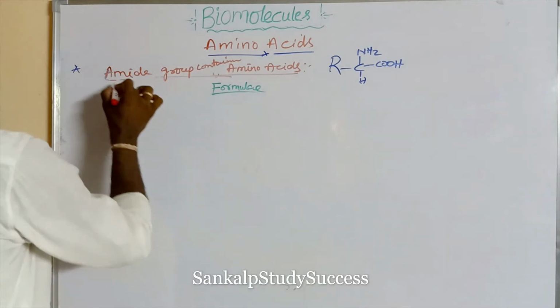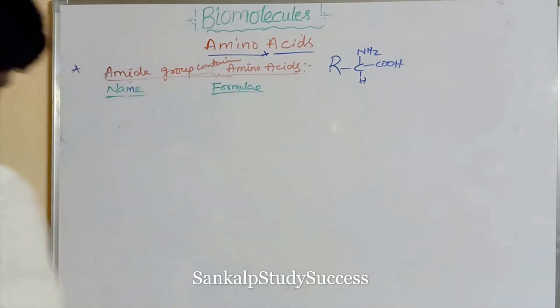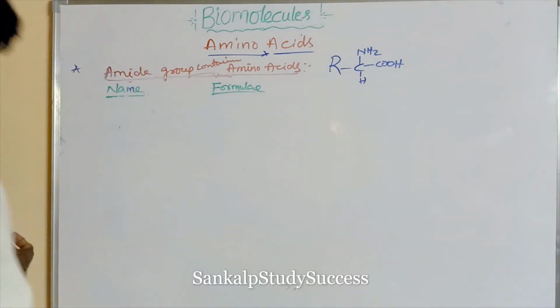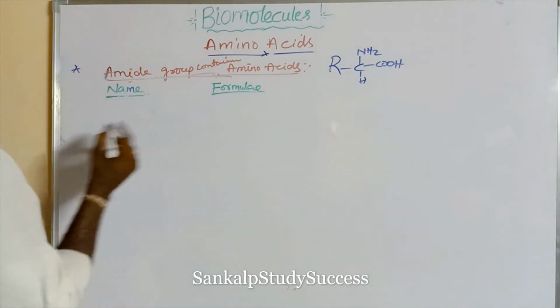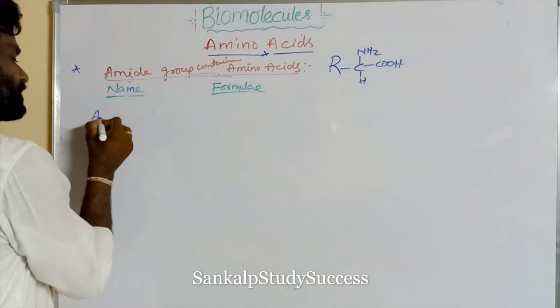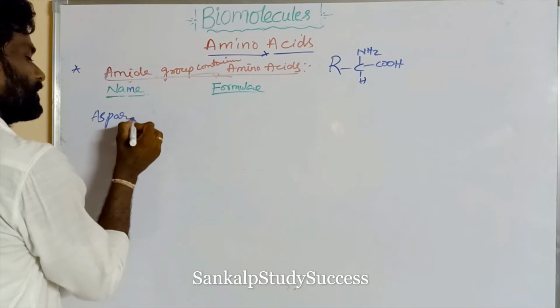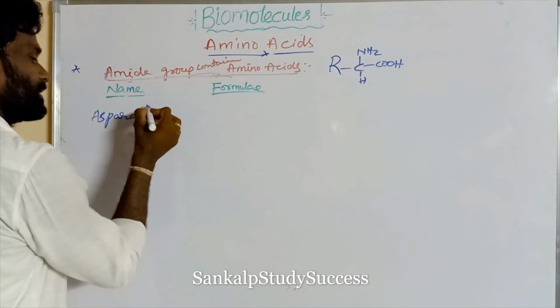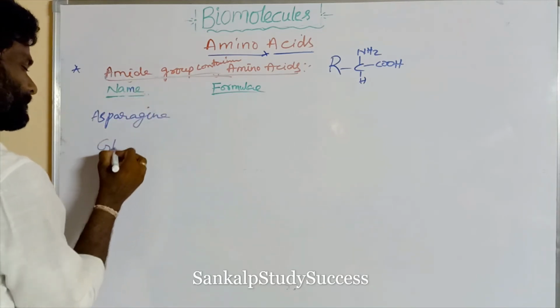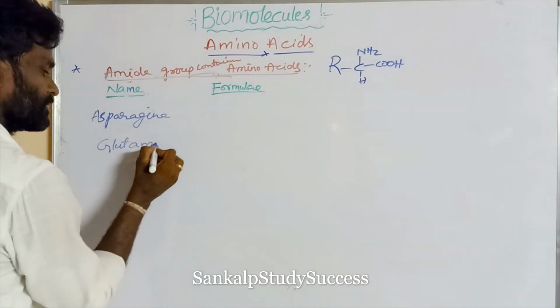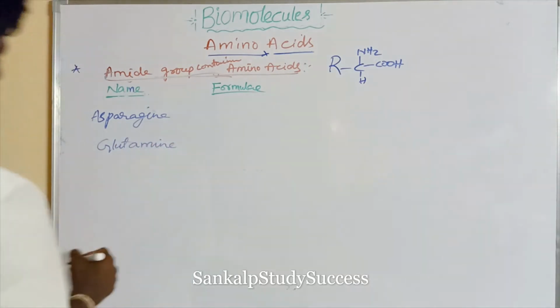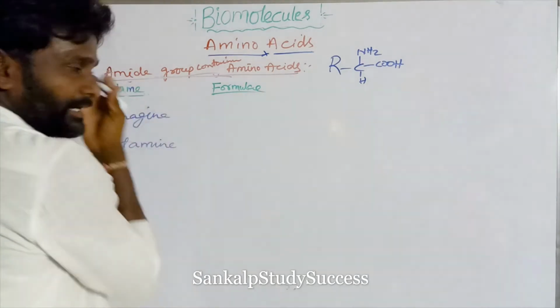We know that aspartic acid, we can write asparagine and glutamine. These two are produced from aspartic acid and glutamic acid.